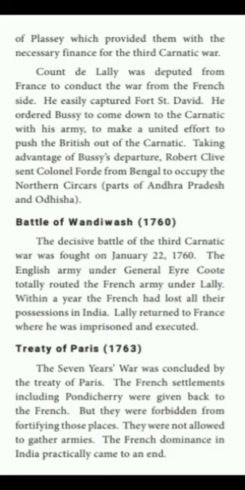Okay. Next, students, we are going to discuss the Treaty of Pondicherry. In 1755, the Treaty of Pondicherry. Dupleix was succeeded by Godeheu, who agreed to the Treaty of Pondicherry. According to it, both the powers agreed not to interfere in the internal affairs of the native states. Both European countries were not to interfere in the internal affairs of the native states.